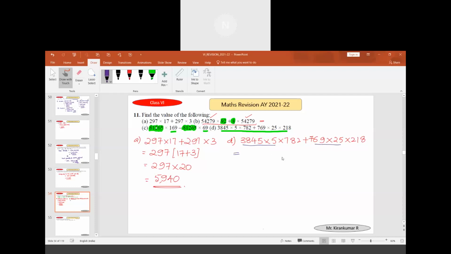It is easier to multiply 5 into 769, which is 3,845. One more easy method: what will be the product of these two, 769 multiplied by 25? It is 19,225.